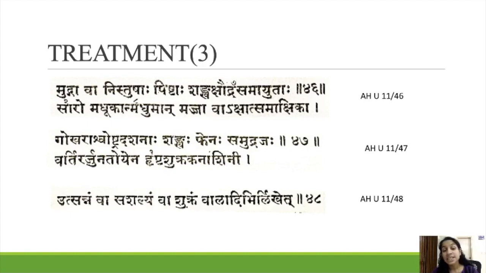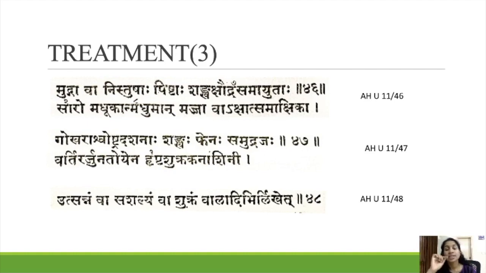Utsannam va sashalyam va shukram baladipir likhed. Utsannam means raised, or sashalyam, that is, shukram along with a foreign body. If it is raised or if it is along with a foreign body, then you have to do lekhana with valadi. Valadi means hair-like things you have to use for lekhana, so that the shalyas and all foreign bodies get stuck in it and come out.